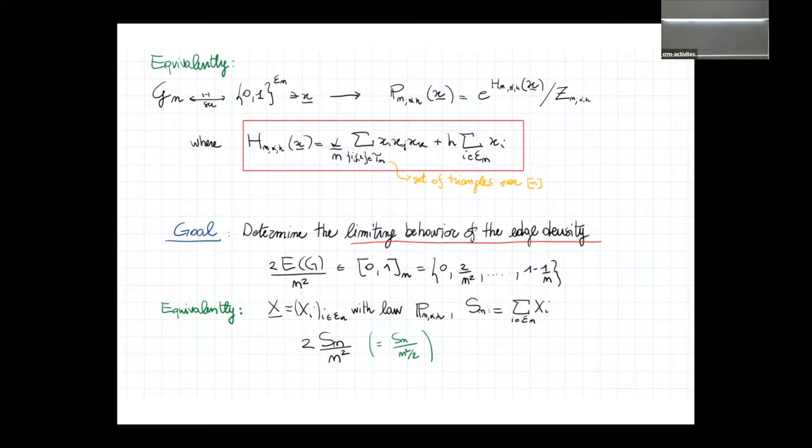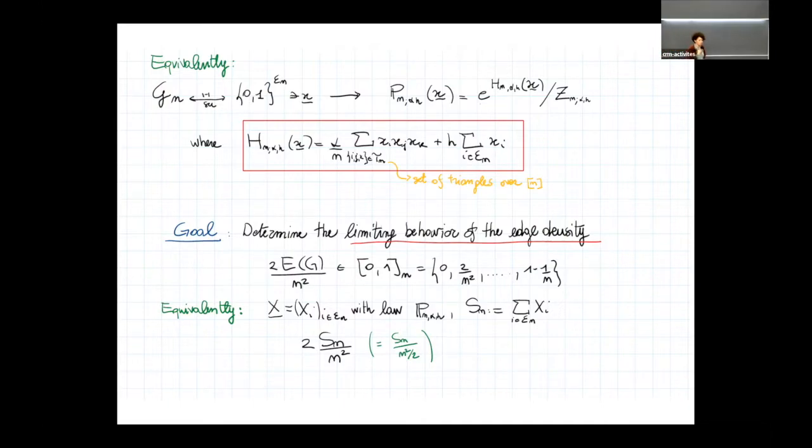I denoted here the set of triangles of the complete graph. So you see that you have a contribution of 1 if the product of x_i, x_j, x_k is equal to 1, so if you have all the edges there. So this is precisely the count of triangles, and the second term is the count of the edges.